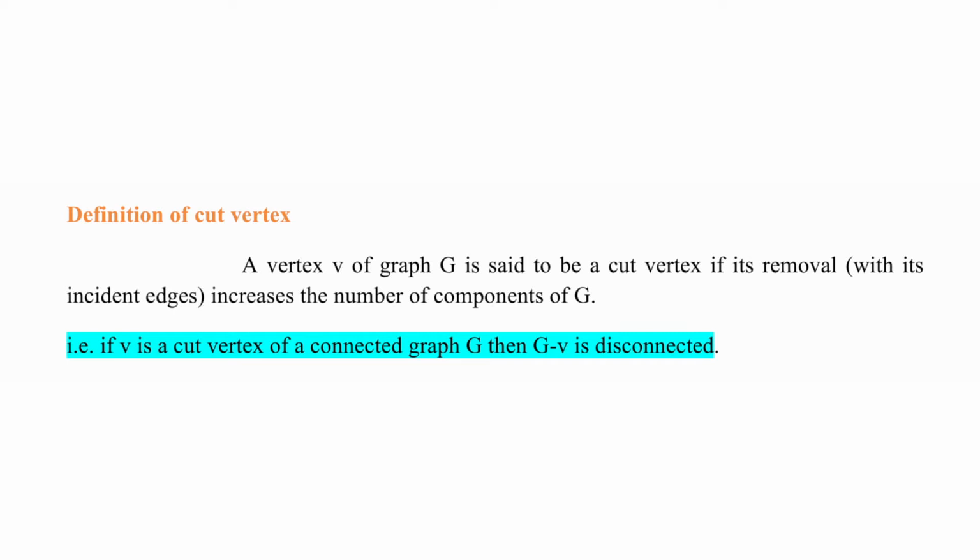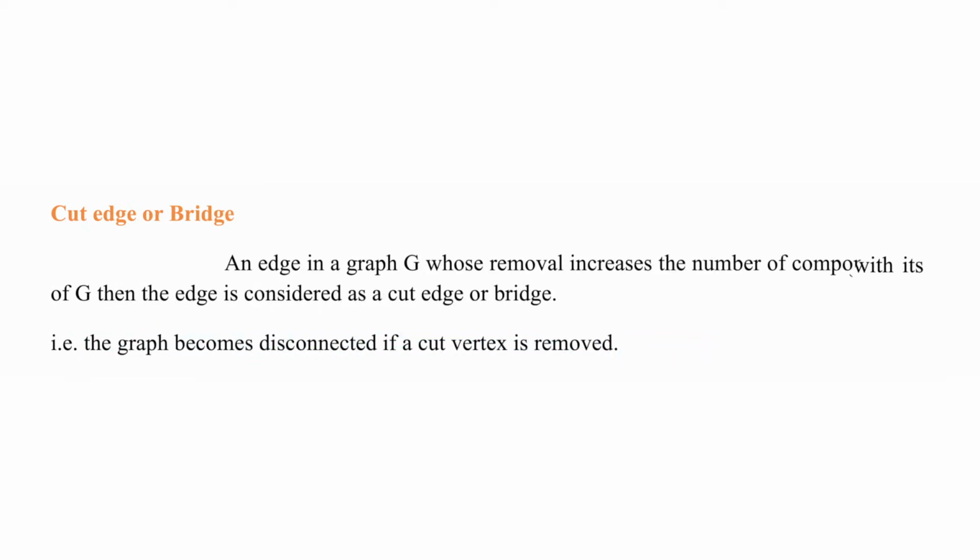That is, if G is already connected, then the number of components is 1. If you remove a vertex, that should increase the number of components, which means if V is a cut vertex, then G difference V should be disconnected. We shall see the definition of cut edge, and cut edge is also known as bridge.